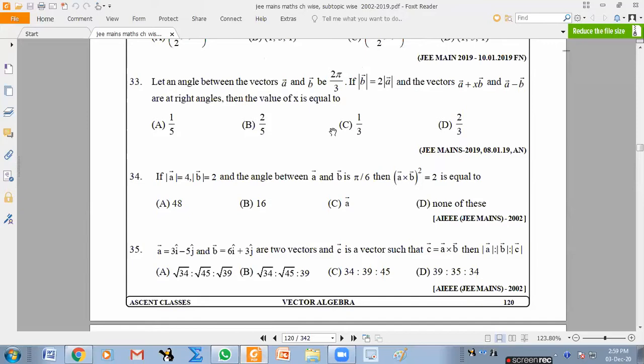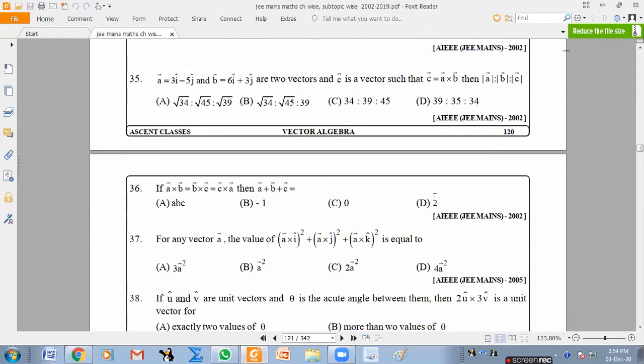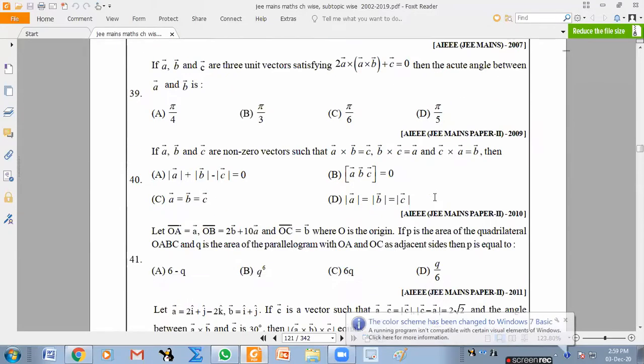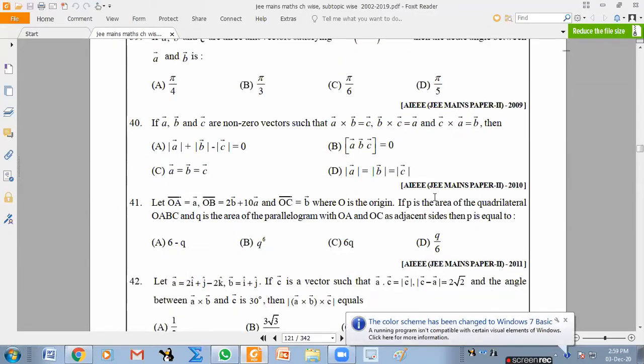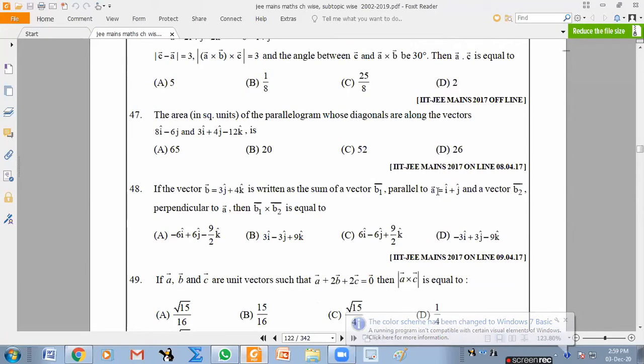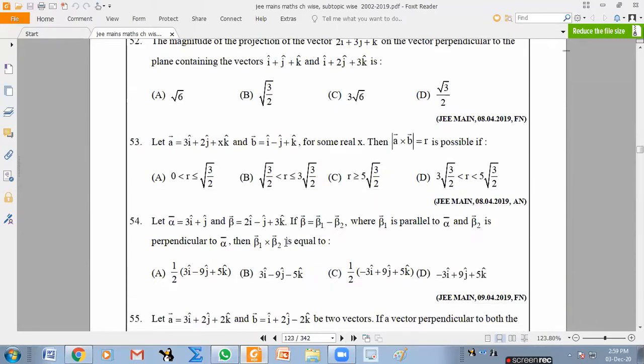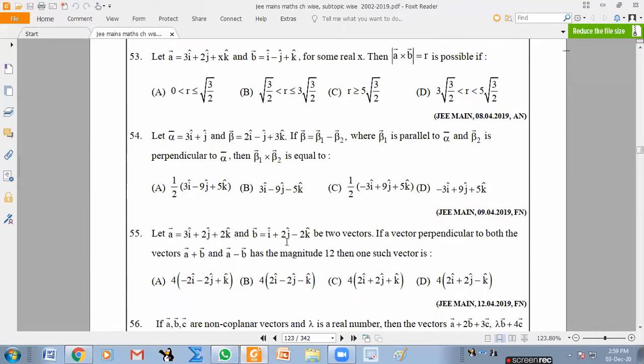Okay, so after the dot product, directly it went to cross product. All the questions I gave. We may have to talk about triple product also there. Next I might continue to go to cross product and then triple product. Then talk about equation of line and plane, including all possibilities.